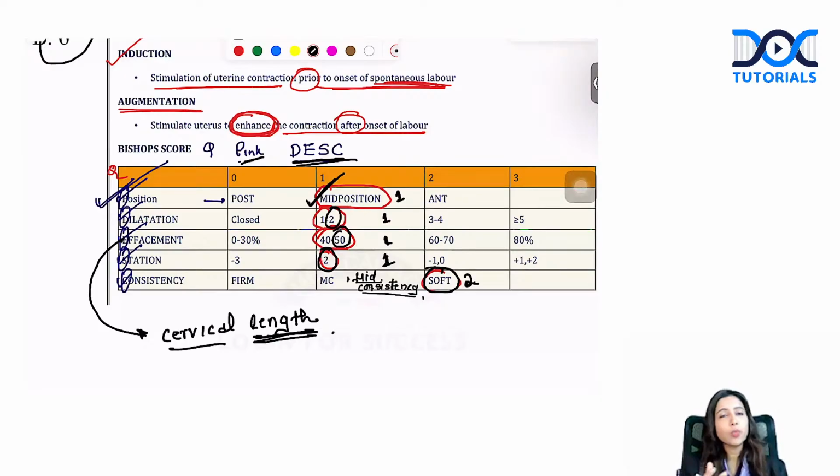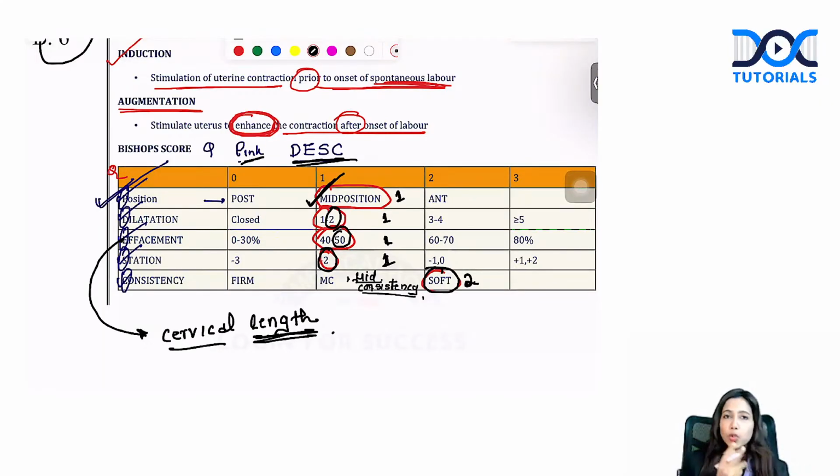About umbilical artery and umbilical vein, it is just opposite in the placenta. Umbilical artery will carry the deoxygenated blood, whereas umbilical vein is the one that will carry the oxygenated blood. So the umbilical vein will carry the oxygenated blood towards the baby, and from there, the deoxygenated blood will be brought outside by the umbilical artery. So just opposite, you remember.